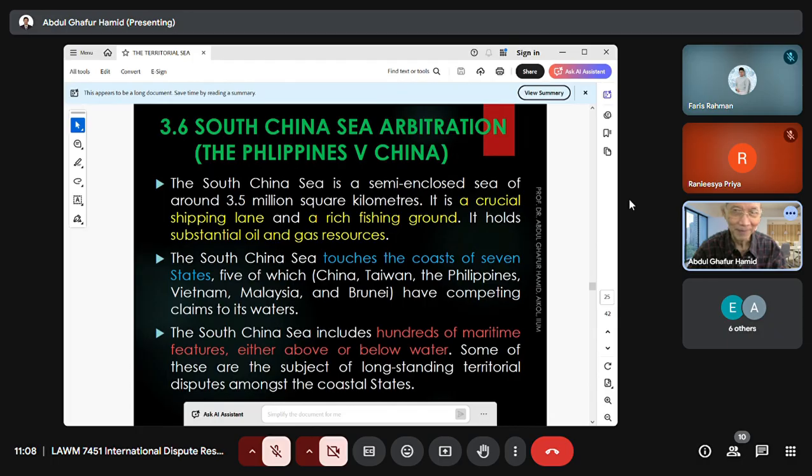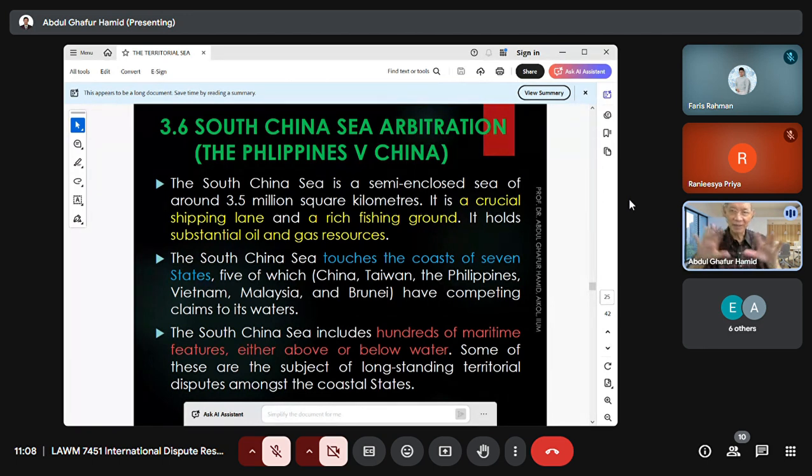Number three, it's a rich fishing ground. It's rich with so many types of fish. And number four, it holds substantial oil and gas resources. Very important, right? Substantial oil and gas resources are there. So no wonder these countries are disputing for so many years on these islands and atolls in the South China Sea.